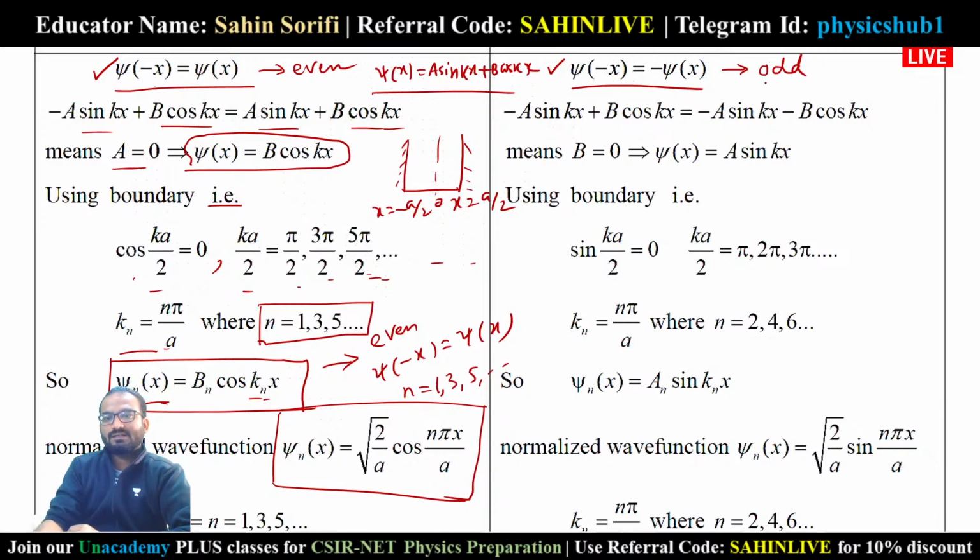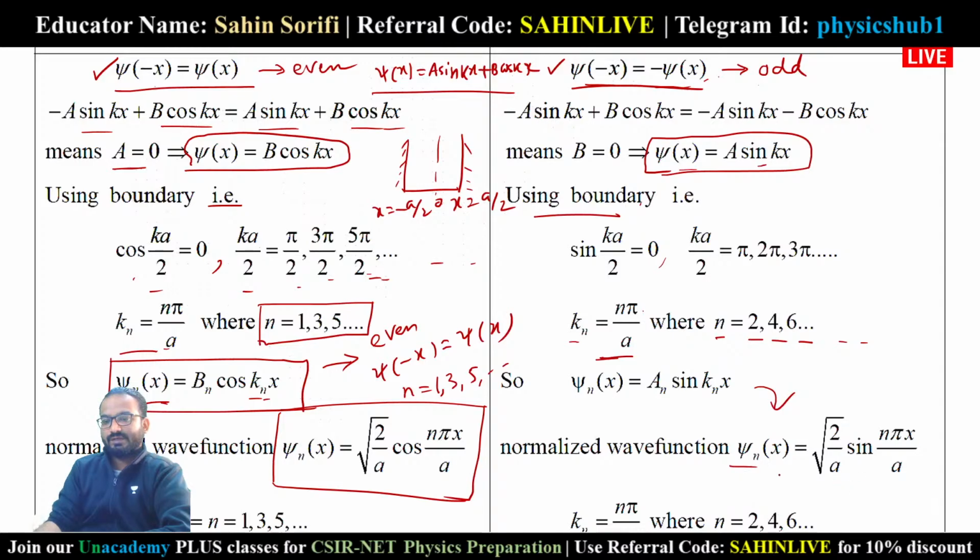And for this odd symmetry, psi of minus x is equal to minus psi of x, we can have a similar calculation. Psi of x equals A sin kx, and from this boundary condition also, we get k equals n pi by a, that is producing n equals 2, 4, 6, and so on in this way. And after normalization, you are getting psi of x equal to root over 2 by a sin n pi x by a.